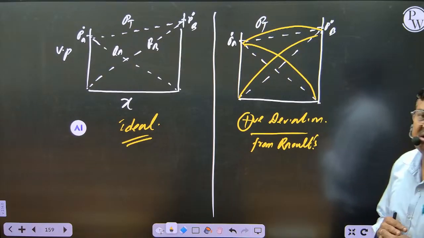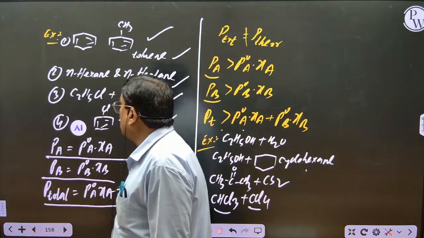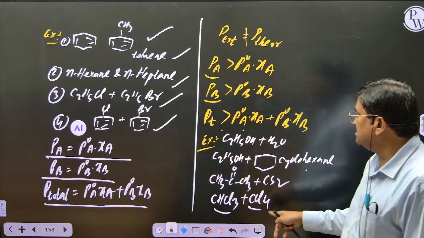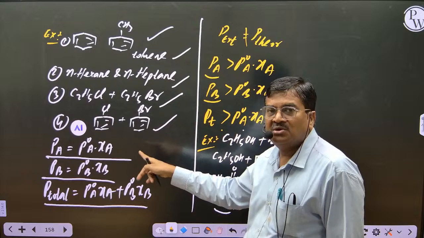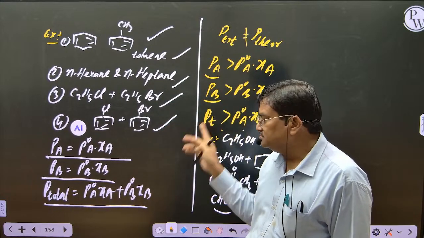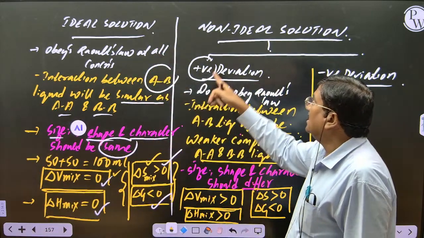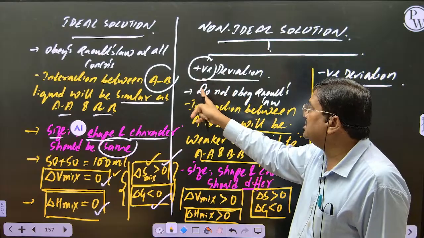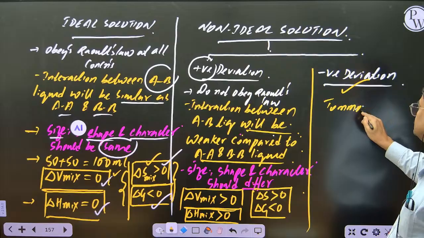Are you following, students? So this is ideal and non-ideal. For positive deviation, these are the examples you have to remember, and these are for ideal. And in tomorrow's class we will discuss negative deviation from Raoult's law. In this class we discussed what is ideal. In non-ideal, we studied only positive deviation, and tomorrow we will discuss negative deviation.